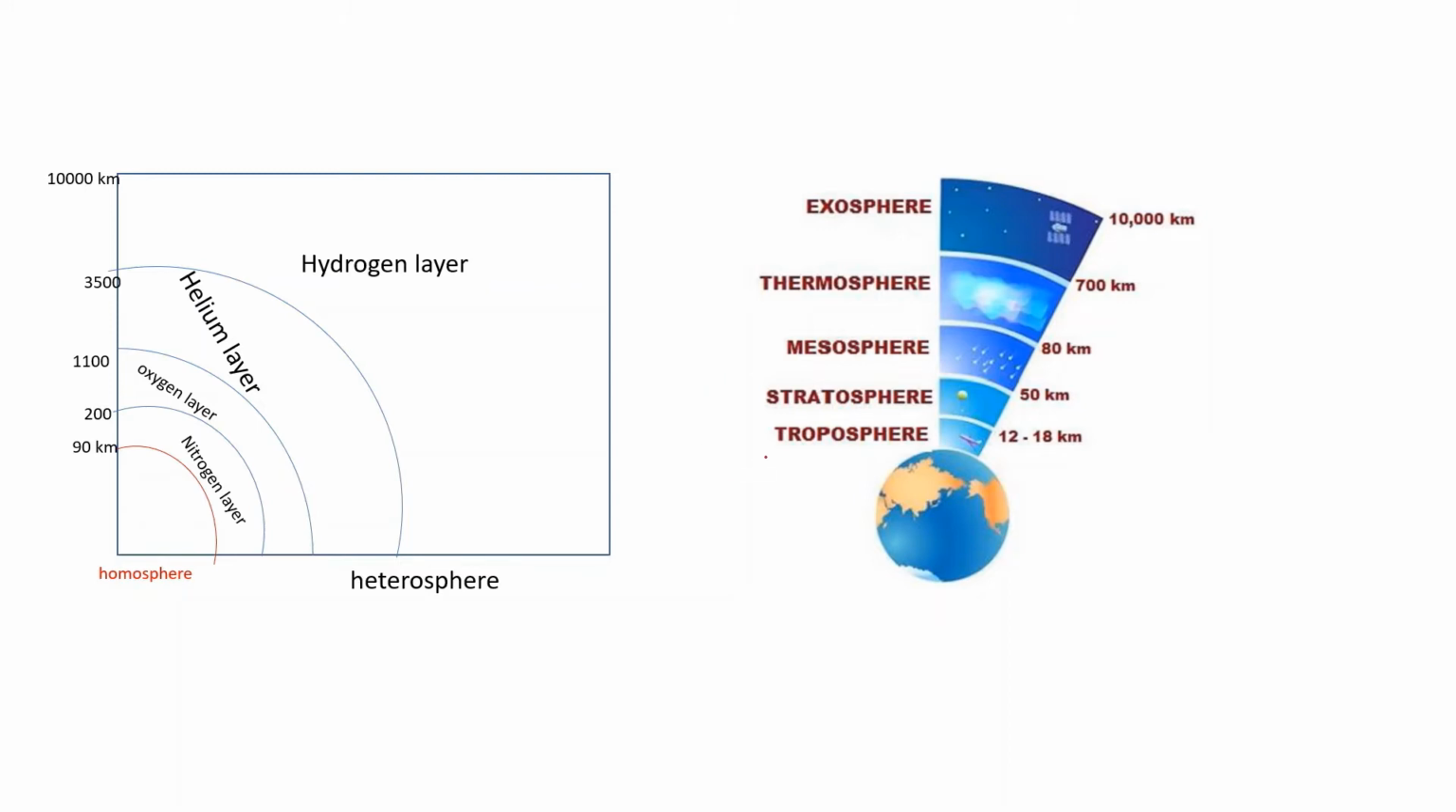Now let's see the layering of the atmosphere based on thermal characteristics. Generally, we can classify into these categories: troposphere, stratosphere, mesosphere, thermosphere, and exosphere. And beyond that, we say magnetosphere.